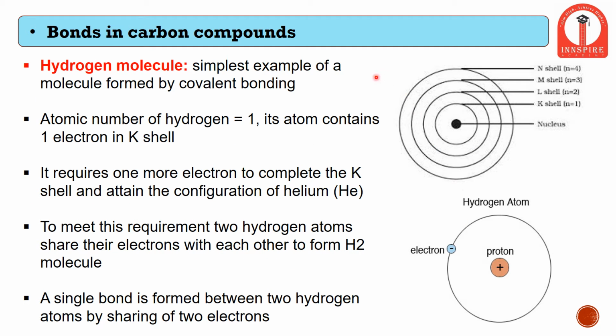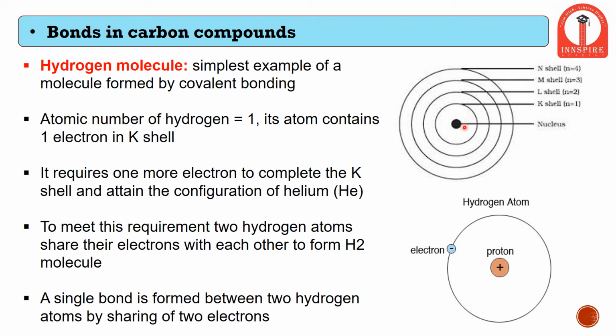Now let us try to study the hydrogen molecule in much more detail, as it is the simplest molecule among all the elements present till now. So what is a hydrogen molecule? As I explained earlier, this is a random representation which explains the various shells present.